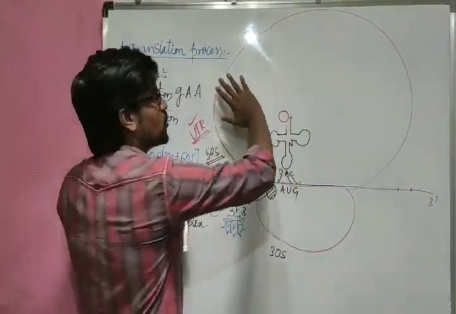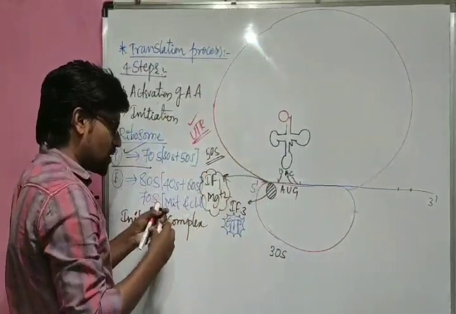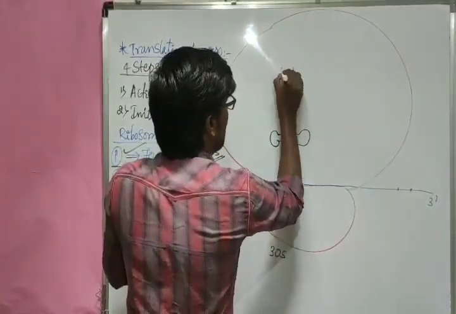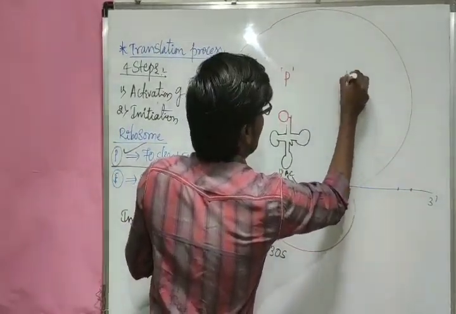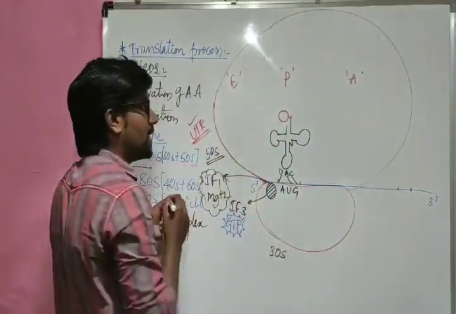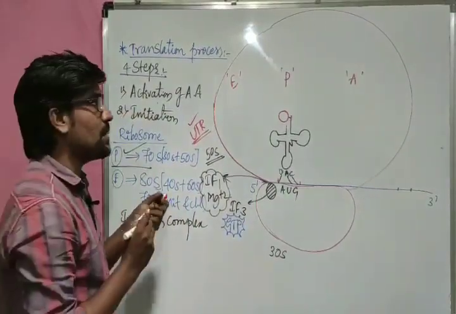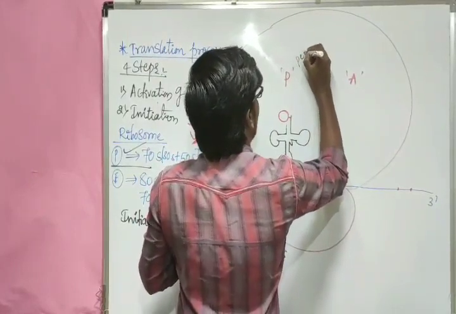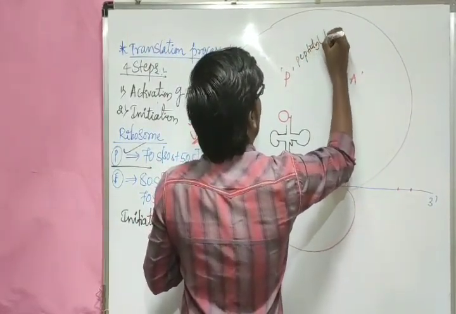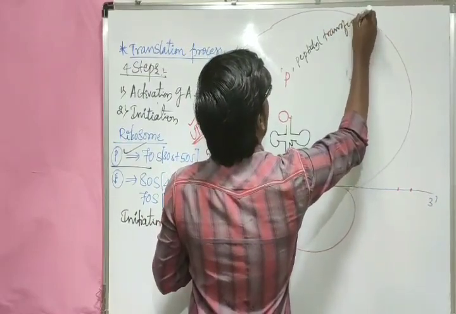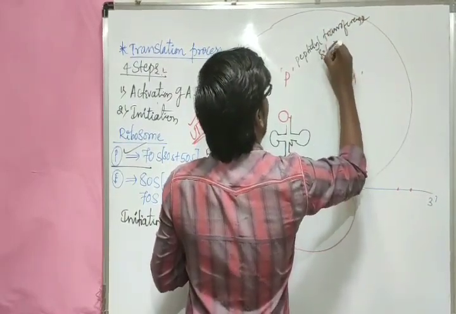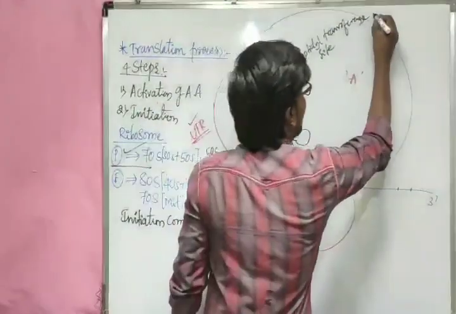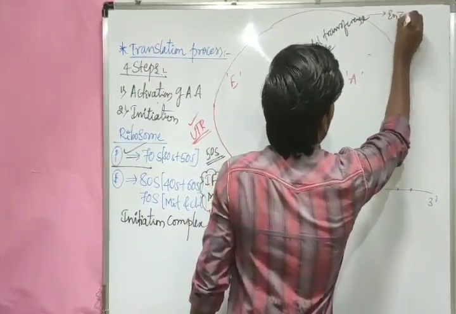Now this total ribosome, that is the larger subunit, has 3 sites. We will mark them as P site, A site and E site. We have 3 sites. So what is this P site? P means peptidyl transferase site. The first one, P site. What is peptidyl transferase? Peptidyl transferase is an enzyme.